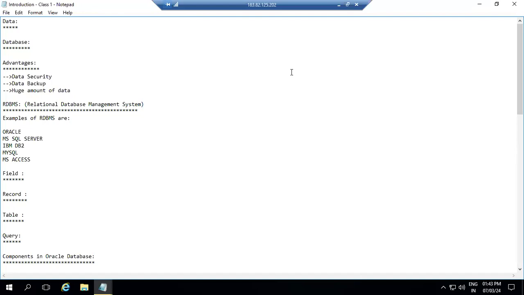So under the database, we have three advantages. The first advantage is that it gives data security over here. Why is it going to give data security here? Why is it giving the data security? Any idea about it?